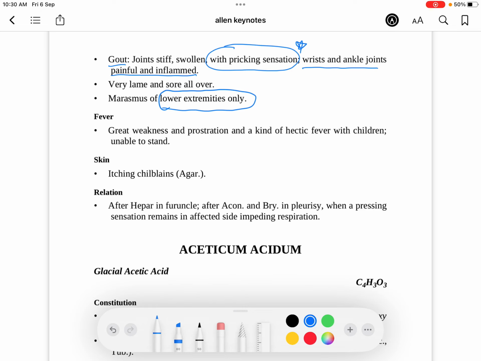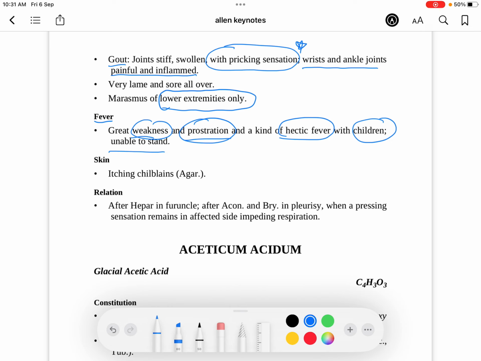You know it's Abrotanum. Now fever of Abrotanum. There is great weakness in fever. There is great prostration. So there was a lot of prostration, profound debility in the marasmus of iodium, but now in fever of Abrotanum there is great weakness and prostration and a kind of hectic fever. So hectic fever is where the temperature is swinging a lot. So the keywords in the fever of Abrotanum are weakness, prostration, hectic fever, the temperatures are swinging, and children again unable to stand. So Abrotanum, they are not able to hold themselves.